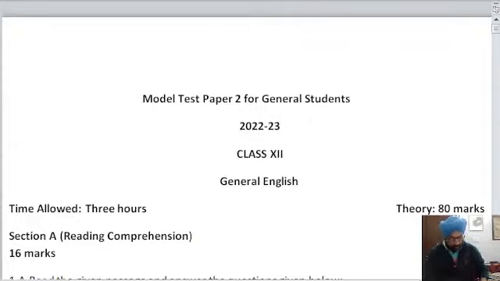Let us wait for the few students to join us. In this class, we would be solving the model test paper of English, as we did last time. Let us wait for the few students to join before we actually begin the class. So wait for about a couple of minutes.